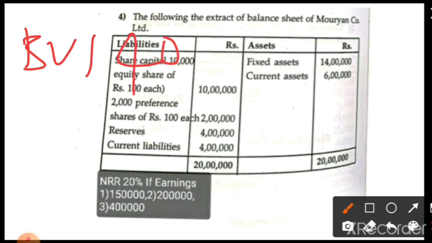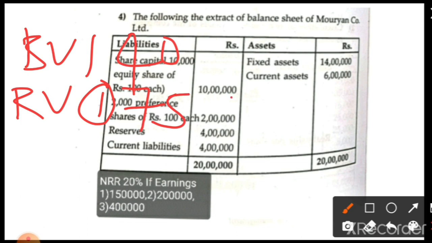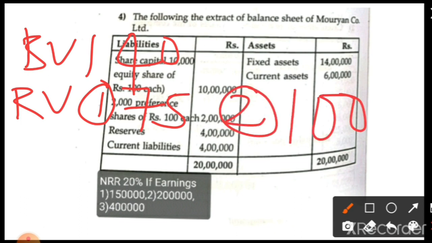The real value in the first case is 75 rupees, in the second case 100, and in the third case 200. Is it clear?